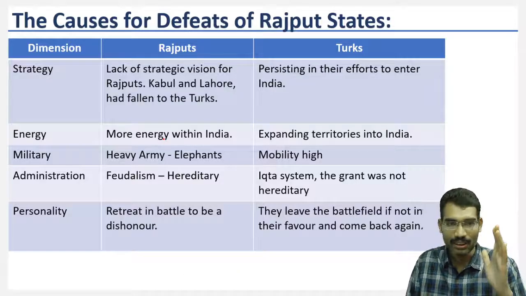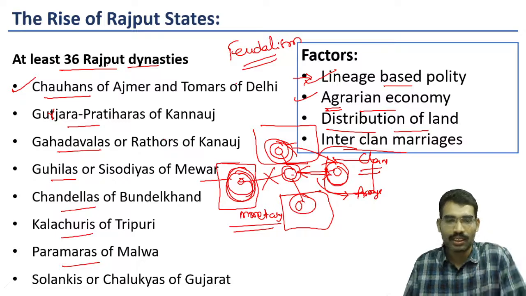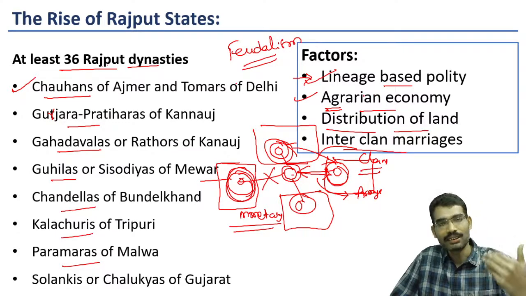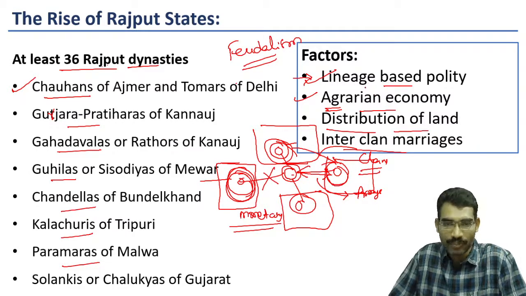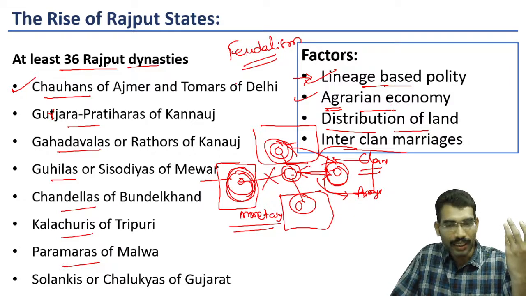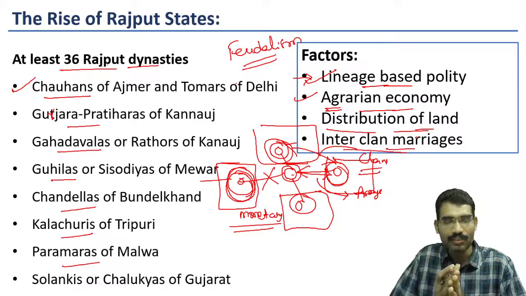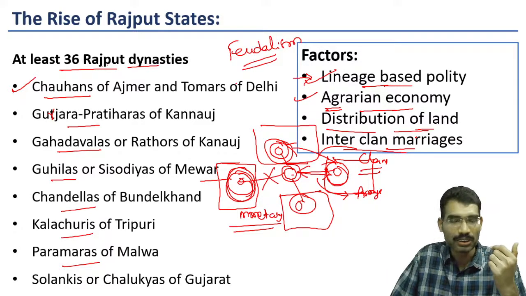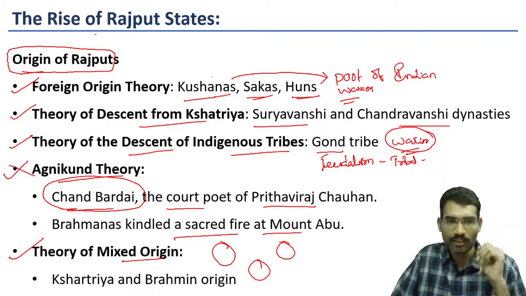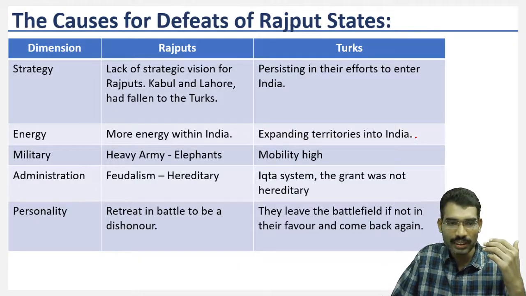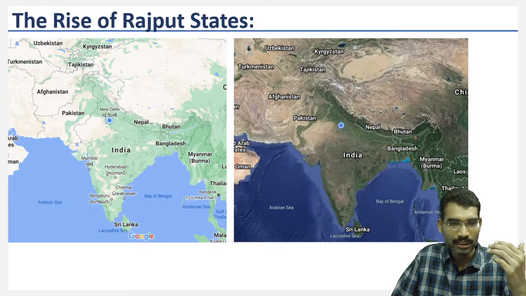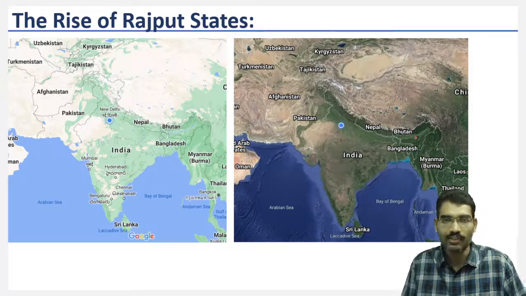So, summarizing all of them, these are the factors behind the rise of Rajput states: lineage-based polity, agrarian economy, distribution of land, and interclan marriages. This entire combination led to the rise of Rajput states. Now we see that when it comes to the Rajput states, these people were very brave.